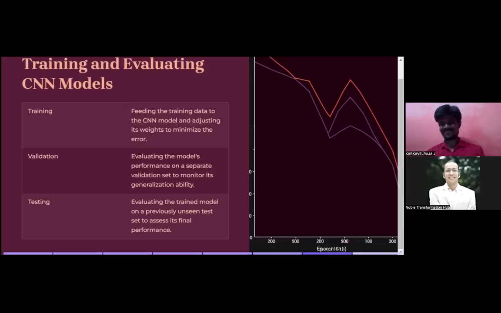Training and evaluating CNN models: in training, we feed the training data to the CNN model and adjust its weights to minimize the error. So we have to do adjustments in the weights. You guys know what weights are. They are just numbers assigned to the particular connections.